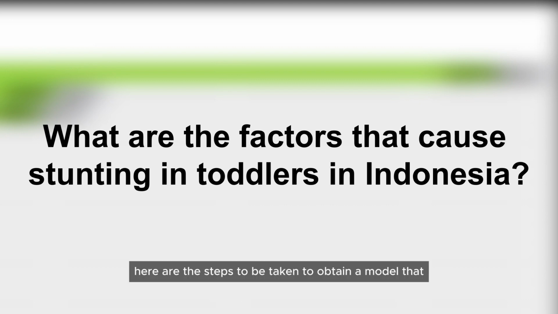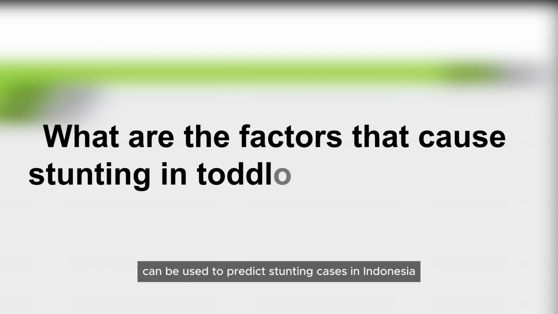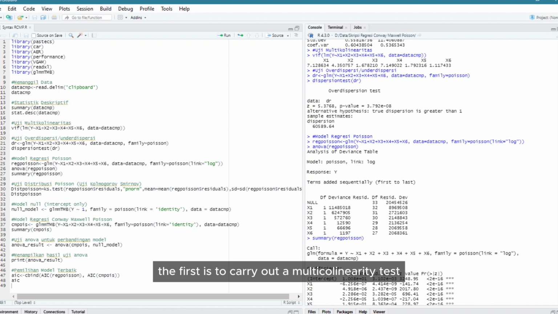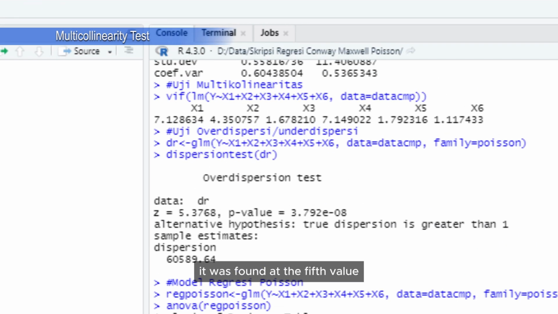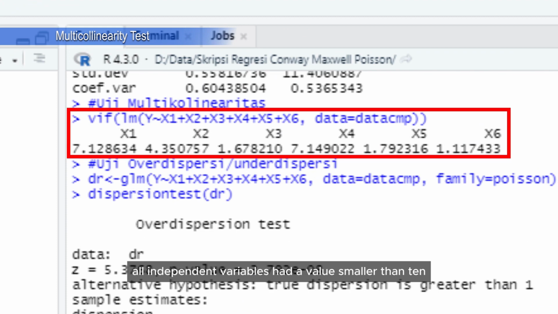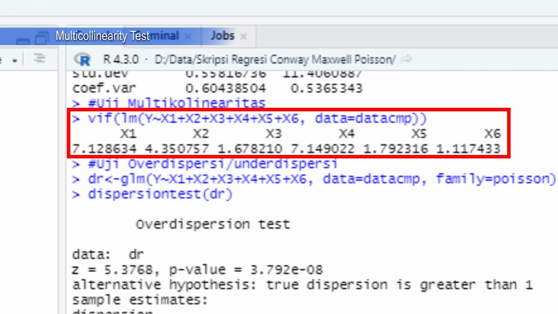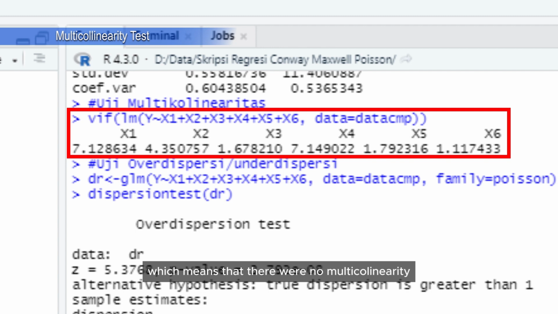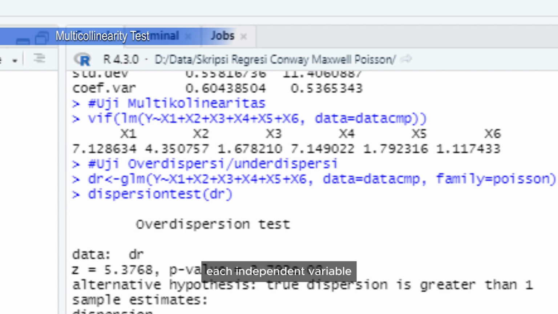Here are the steps to be taken to obtain a model that can be used to predict stunting cases in Indonesia. The first is to carry out a multicollinearity test. It was found that the VIF value of all independent variables was smaller than 10, which means that no multicollinearity problems were found in the data. There was no relationship between each independent variable.